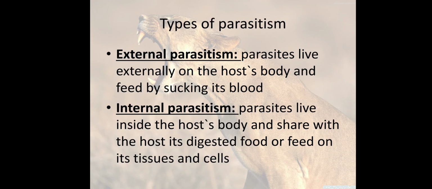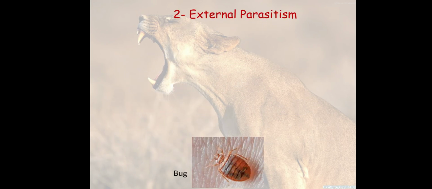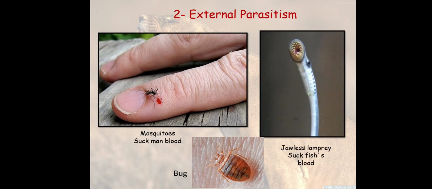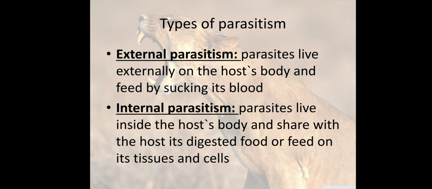Let's see. External parasites are like the mosquito, bug, and Jowle's lamprey. They don't enter the body of the living organism. In external parasitism, the parasite lives externally on the host's body and feeds by sucking its blood. Like the mosquito: the mosquito stands on our skin and sucks our blood, and does not enter our body.